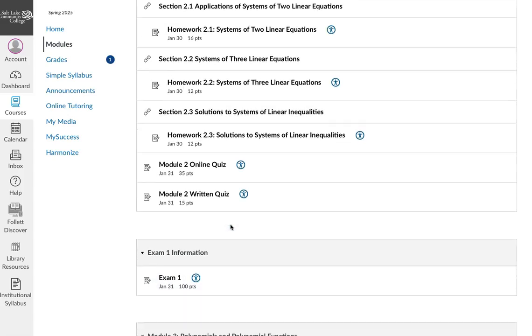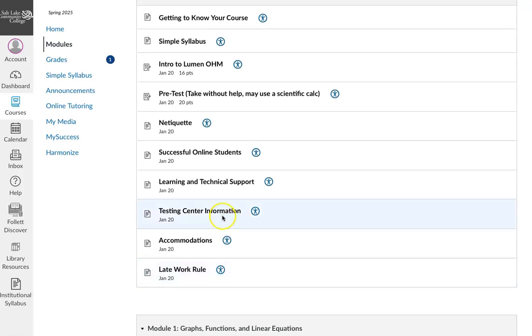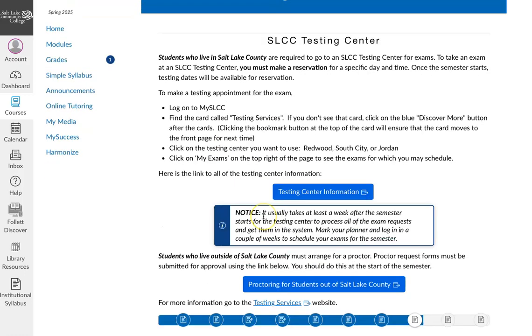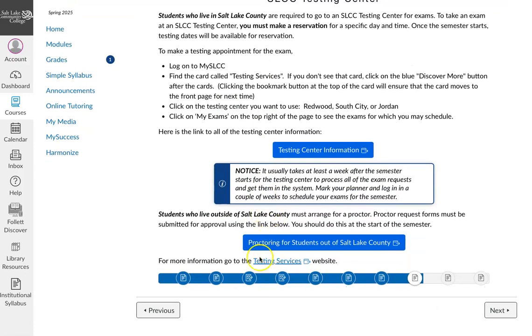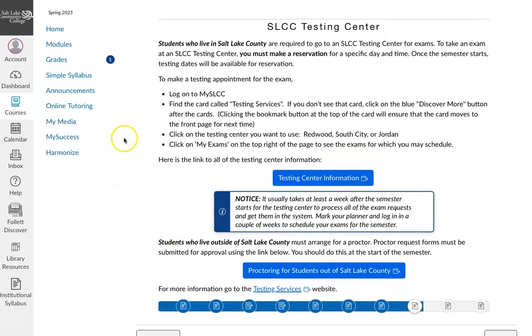However, the exams all need to be taken in the testing center. So make sure you carefully read through this testing center information on here. And if you live outside Salt Lake County, then you need to arrange for a proctor. So all tests in this class need to be proctored. And so you'll just click on here to figure out how you can find a proctor in your area.